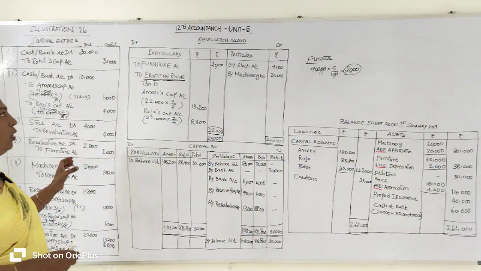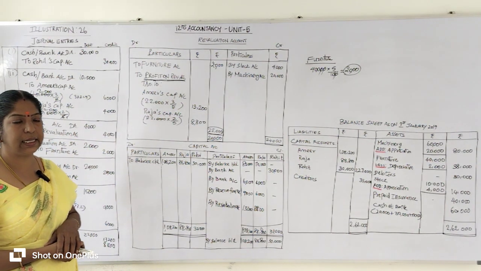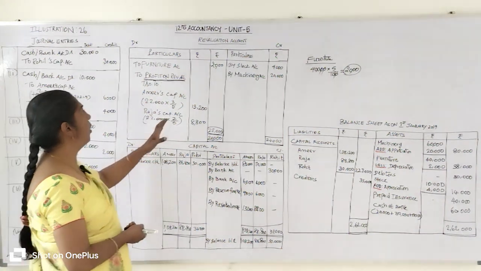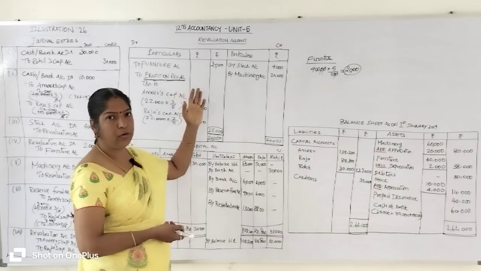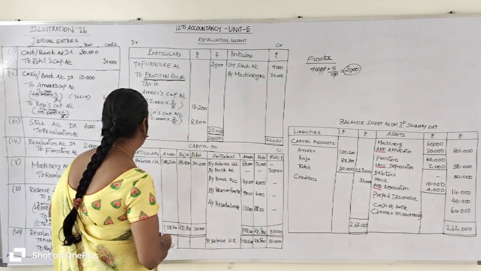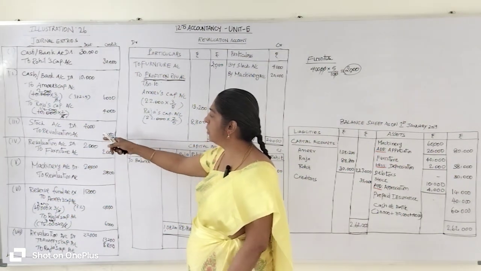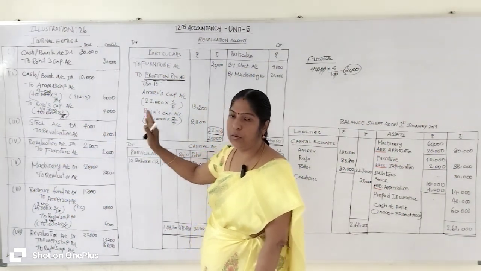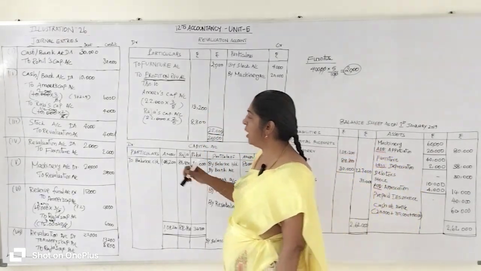Now we are going to prepare the revaluation account. That means a ledger account as the revaluation account. What is the format? There are two sides, debit side and credit side, with particulars and rupees on both sides. So listen here. What are the accounts related to the revaluation account that we are going to enter into the ledger account?